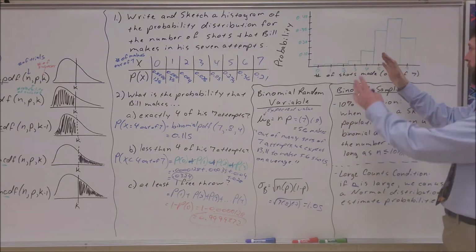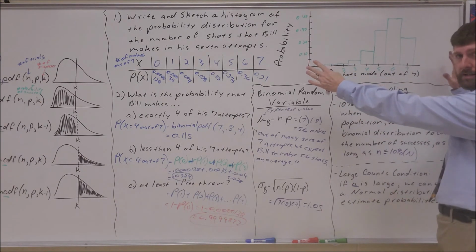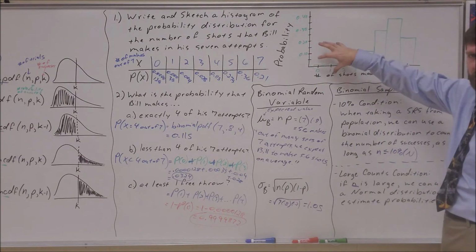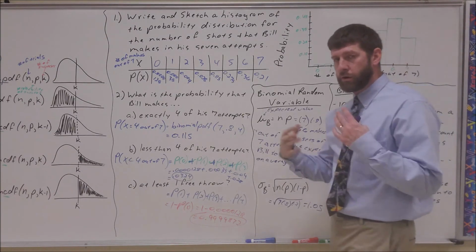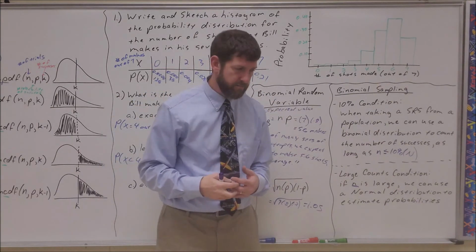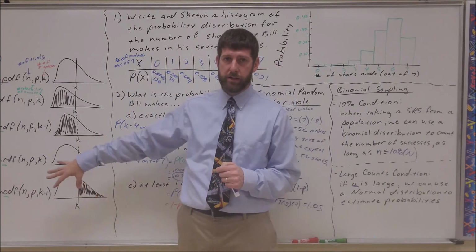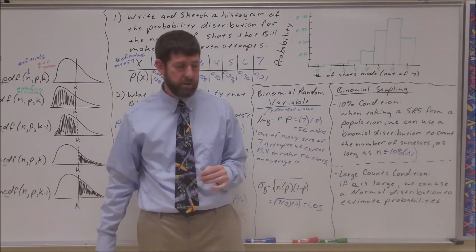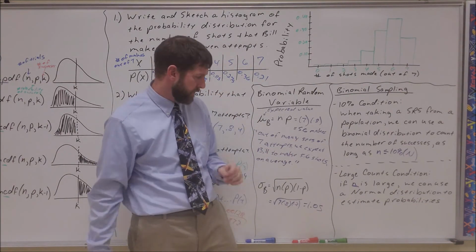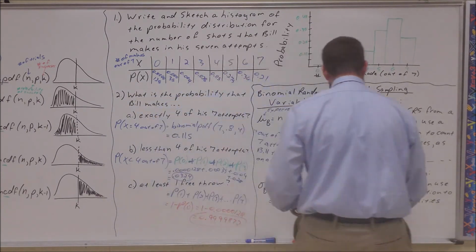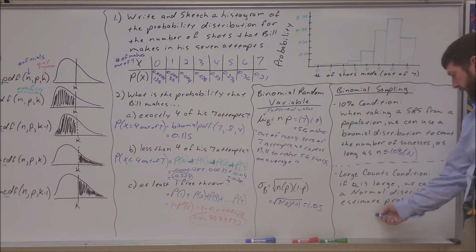Well, if I tried 10 shots, or 20 shots, or 100 shots, this little tail becomes smaller and smaller, and we end up with just this section right here, which the larger we get, the more it takes on a normal distribution shape. So then we don't have to work with binomial calculations off the calculator, or the binomial formula. We can work with all of our normal distribution tools. We can make it more of a continuous type deal. So if the number of trials is large enough, we can use a normal distribution to estimate the probabilities.